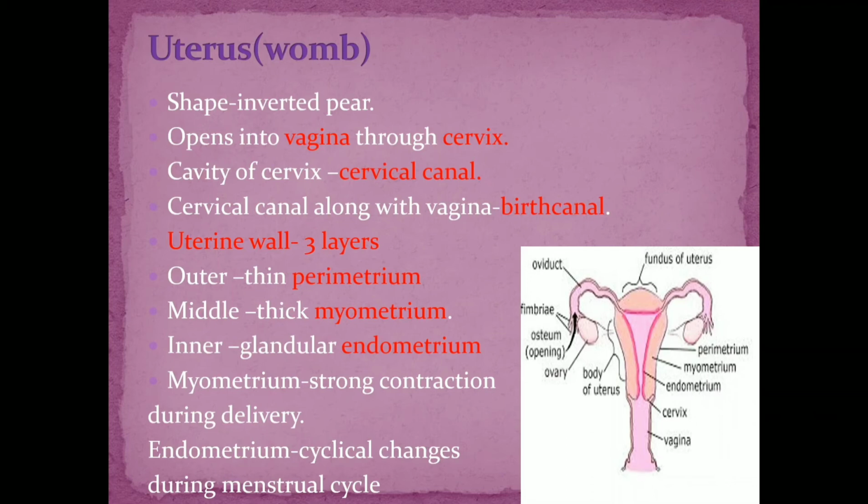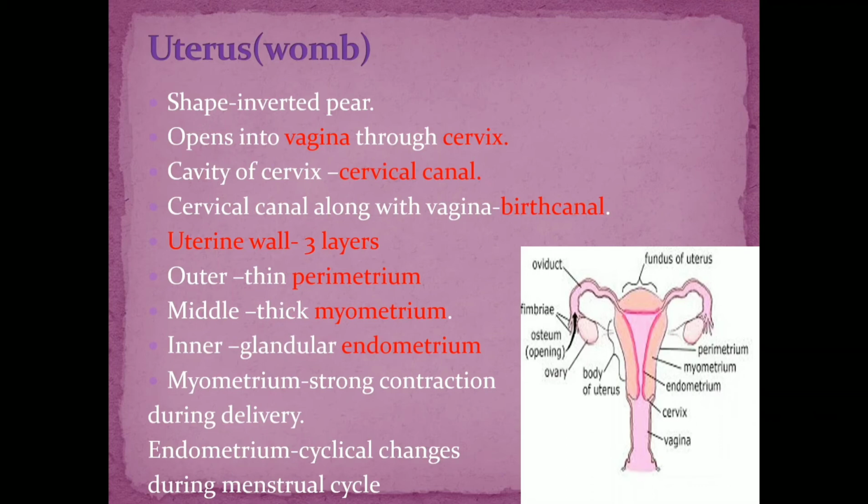So that is all about the uterus. Hope you all got it. So what have you learned about the uterus? The uterus is also called a womb. What is its shape? It is an inverted pear. Where is it? It opens into the vagina through the cervix, and the cervix has a cavity which is called the cervical canal.